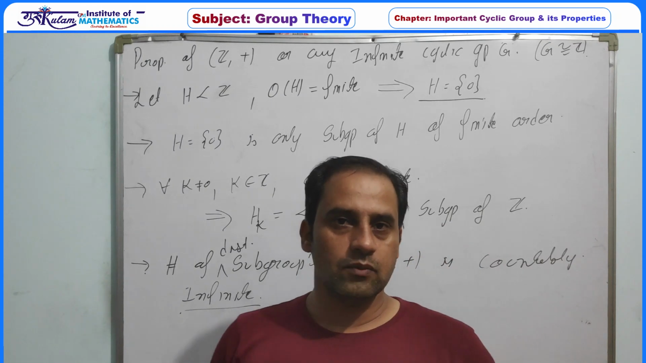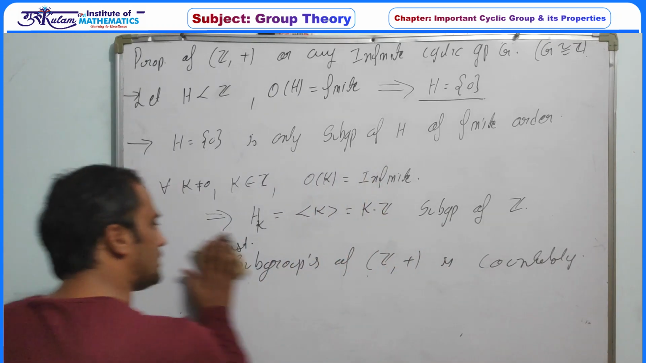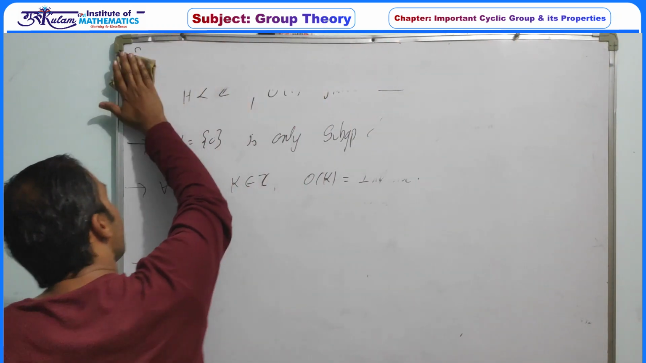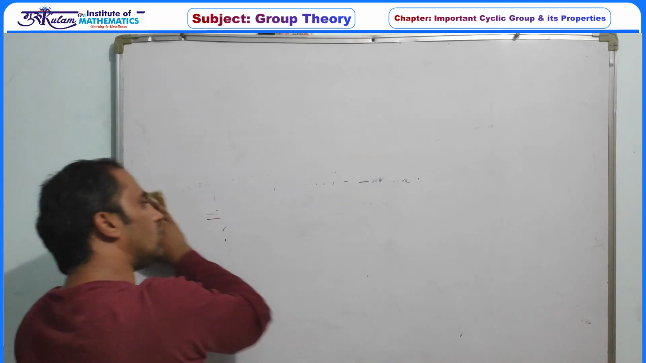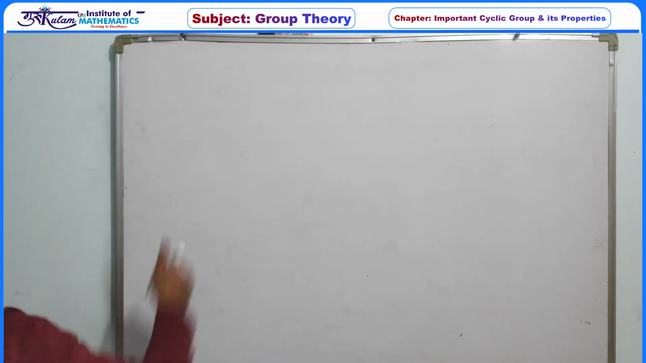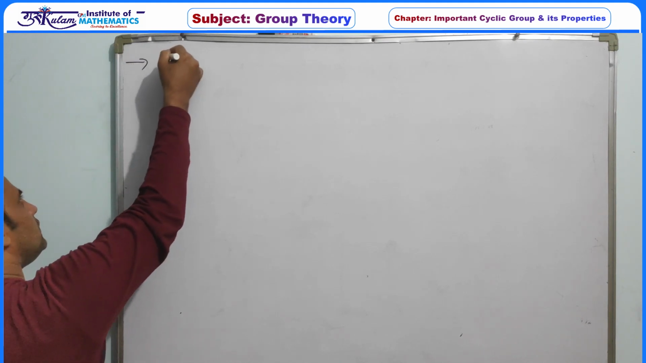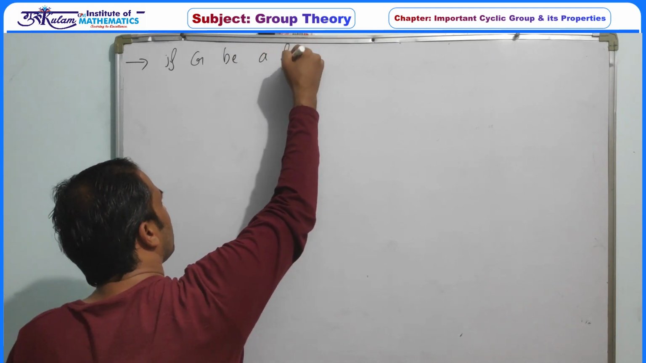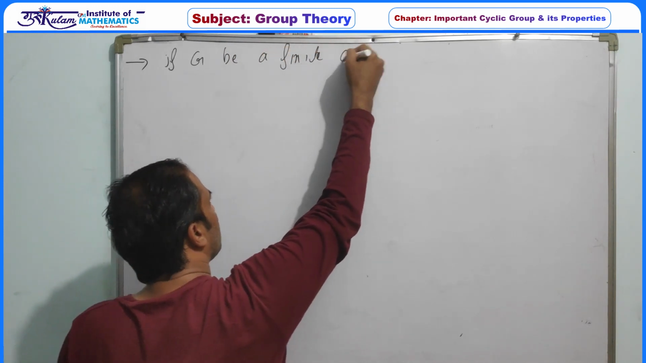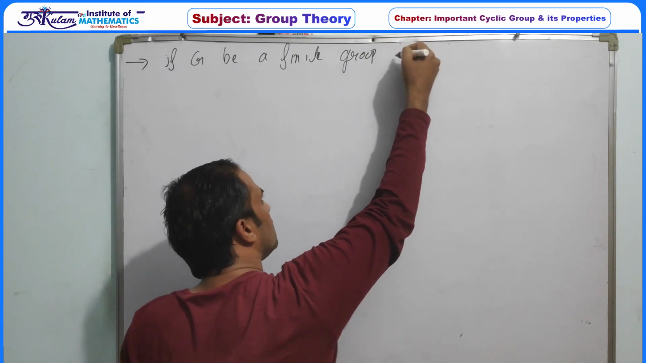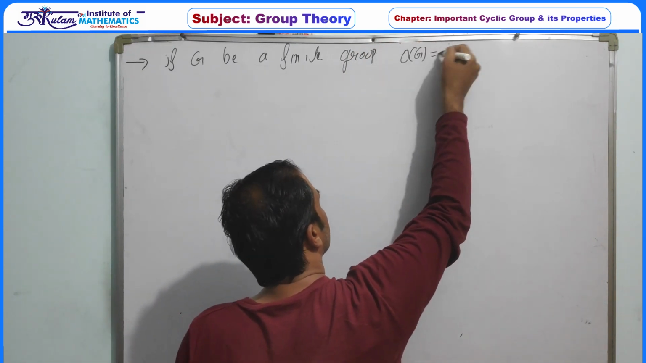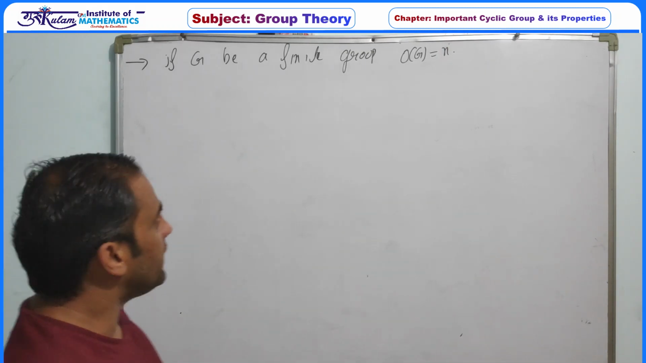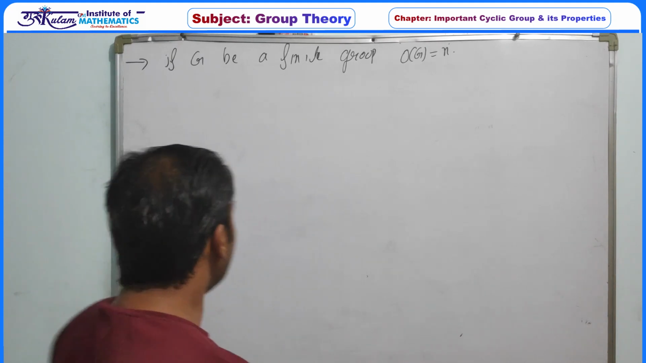Of infinite cyclic group. Next, we start with the properties of any finite cyclic group. So, if G is any finite cyclic group, or before that, if G is a finite group, say the order of G is exactly n. So if G is any finite group and the order of G is n, then